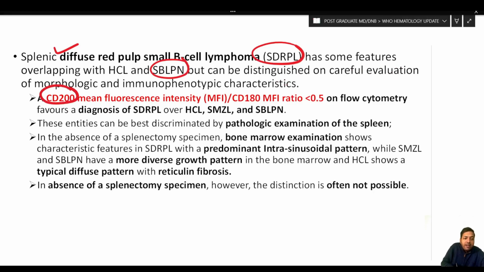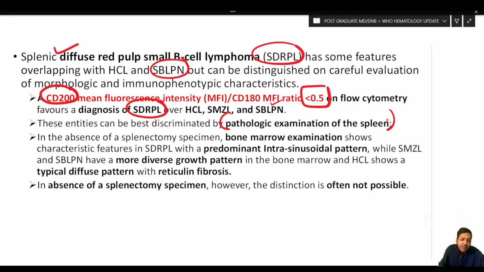A CD200 MFI by CD180 MFI ratio less than 0.5 on flow cytometry favors a diagnosis of SDRPL over hairy cell leukemia and over a splenic marginal zone lymphoma and splenic lymphoma with prominent nucleoli. These entities can be best discriminated by pathologic examination of the spleen.